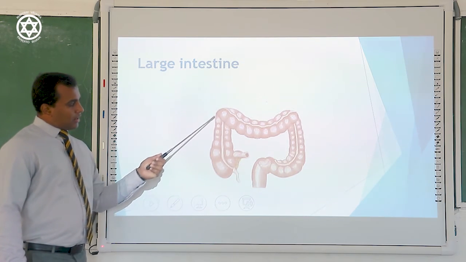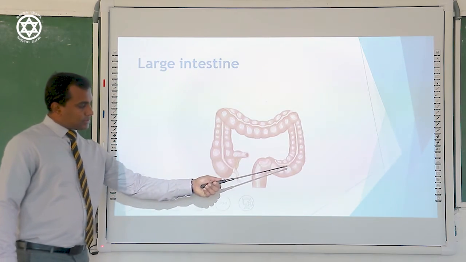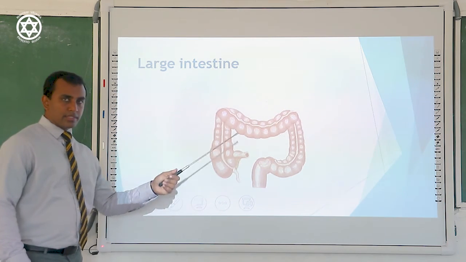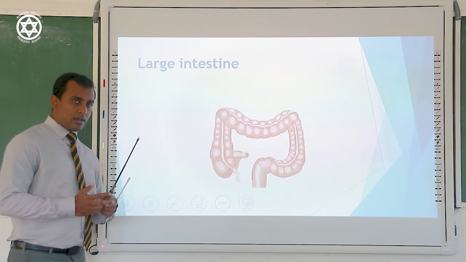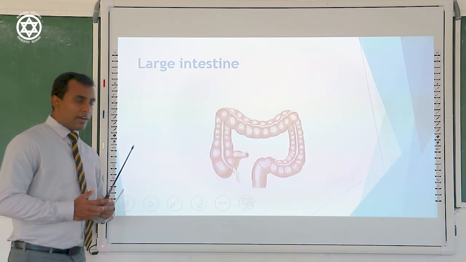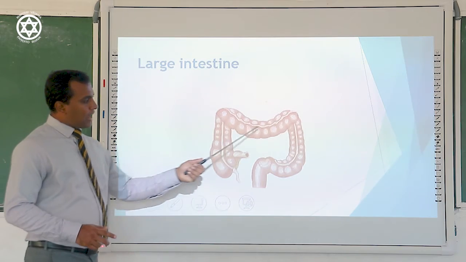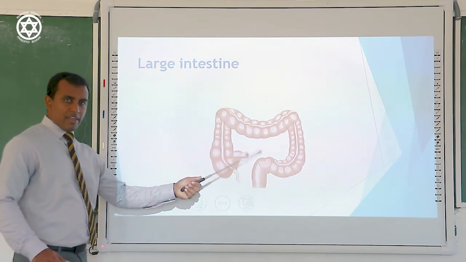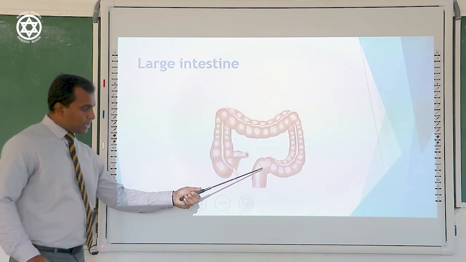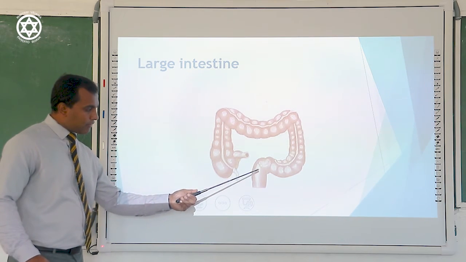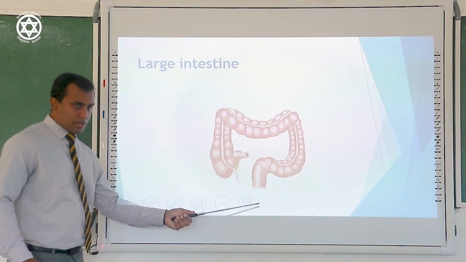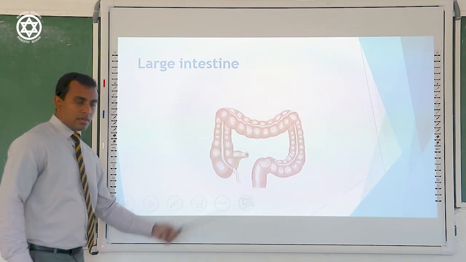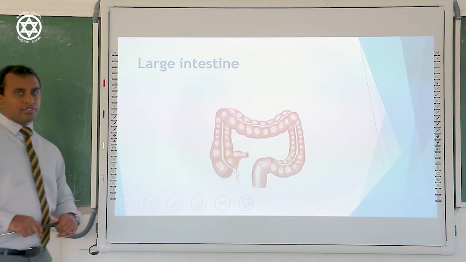When undigested food is sent towards the anus through the large intestine, it mixes with mucus and microbial action. As a result, the undigested food is converted into fecal matter. Then it is temporarily stored in the rectum. Then it is got rid of into the external environment through the anus. Anus is here. That is the whole process happening in the digestive system.